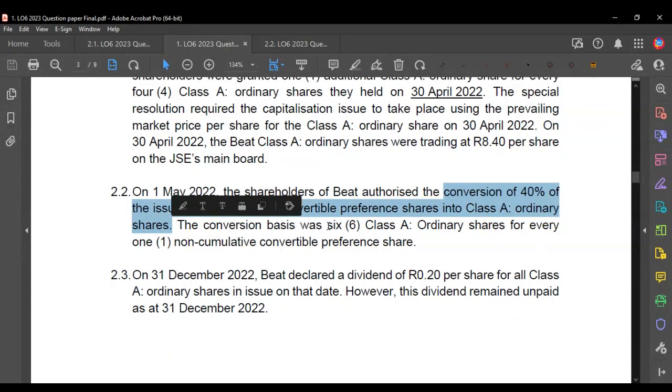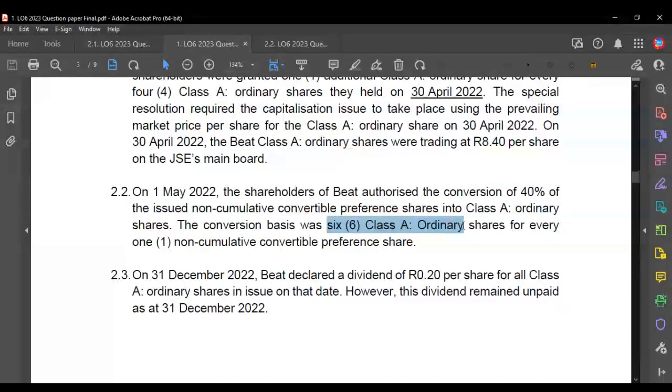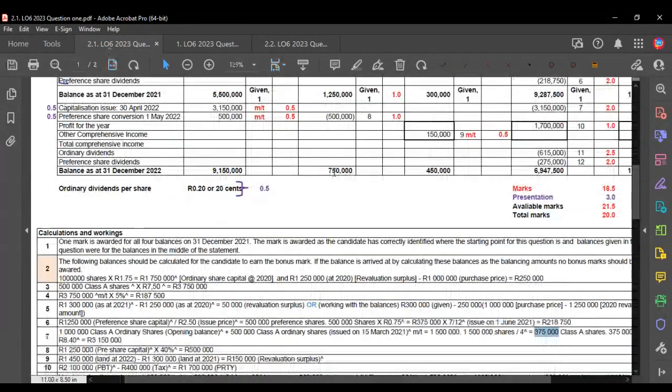But how were they converted? They were converted into 6 ordinary shares for every 1 preference share. So 40% of the shares were converted, right? And each of those 40% of the shares were then given 6 ordinary shares. That's what we've been told. Okay. So how would we represent that on the statement?